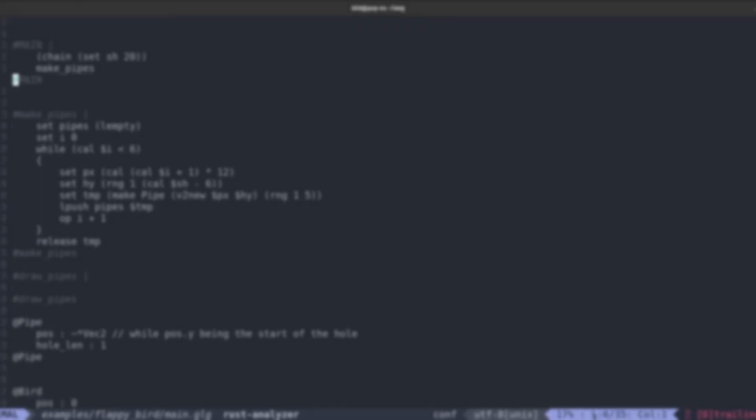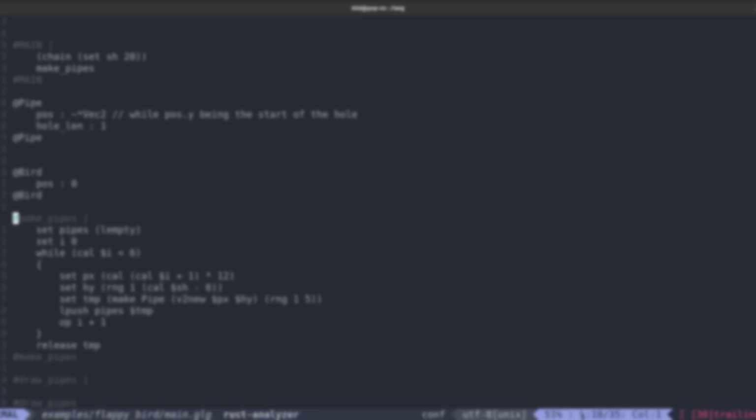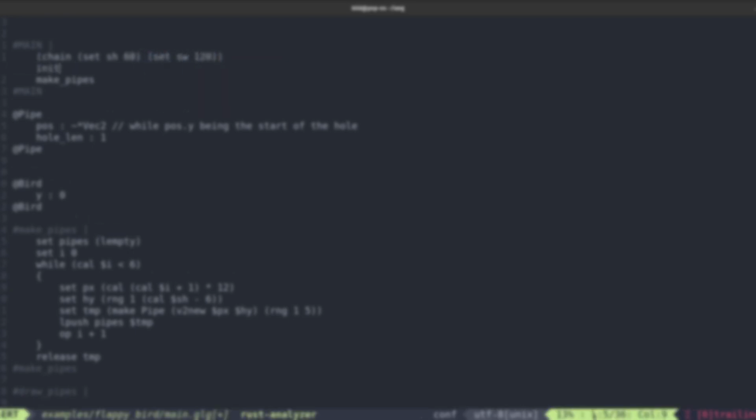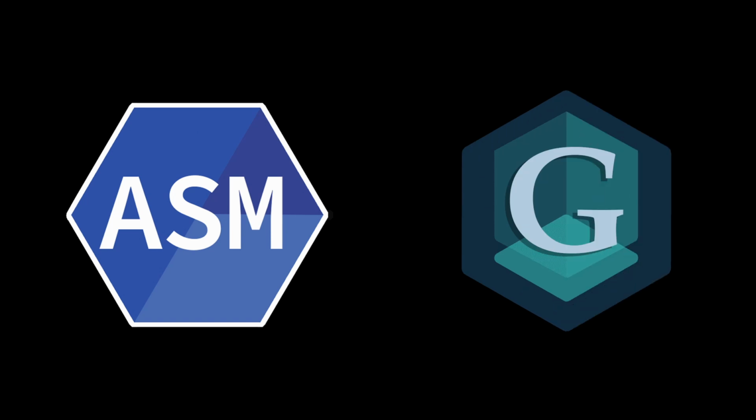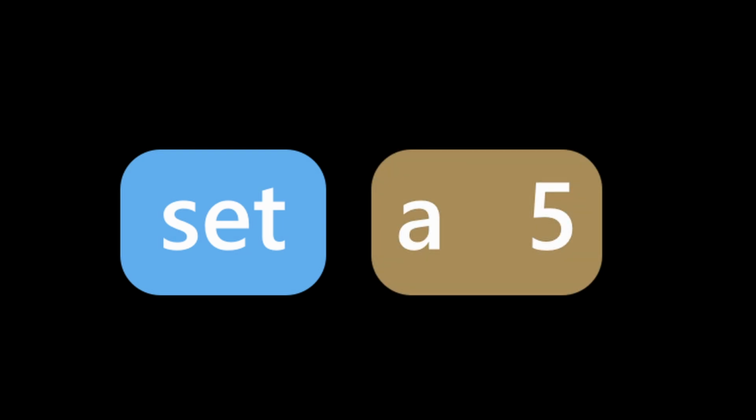So now, more than a year later, and with my programming skills improved, I thought it was about time I retry this project and make something different. Now, parsing languages like assembly or Glang is fairly simple. Each line contains only one command followed by its arguments, so it's really clear to the program what's what. This obviously isn't the case when you add nested expressions to the mix.